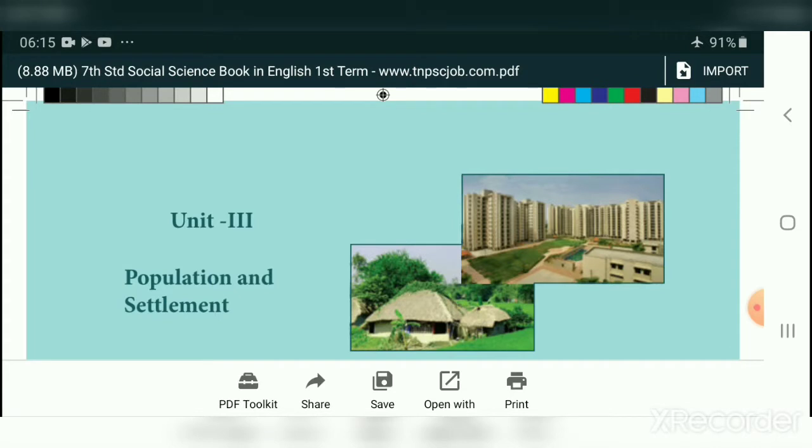Students, we are studying Geography Unit 3, Population and Settlement. In our previous class, we learned about population, the four major races in the world, and different religions and major languages in the world. Today, we are going to study the conditions which are favorable for settlement.